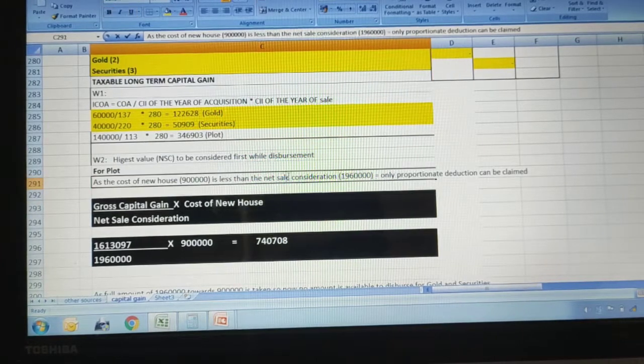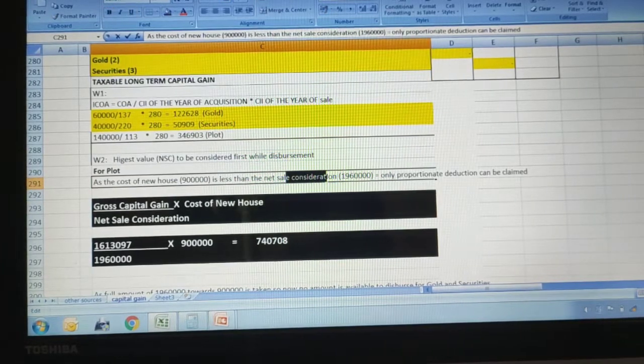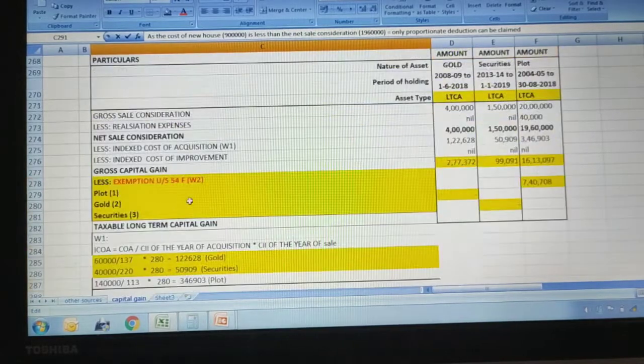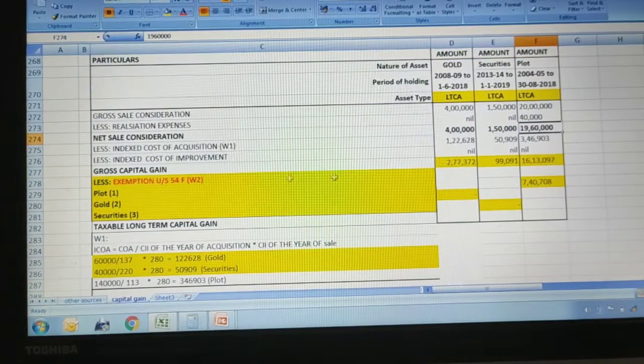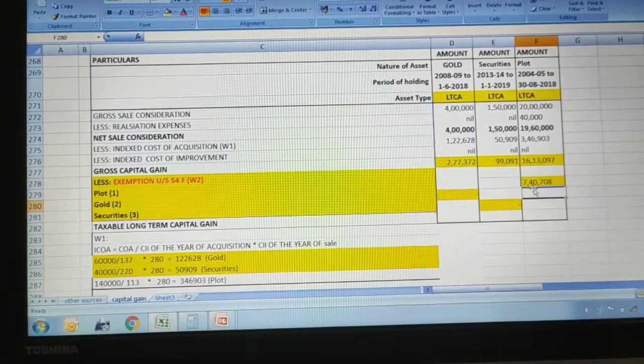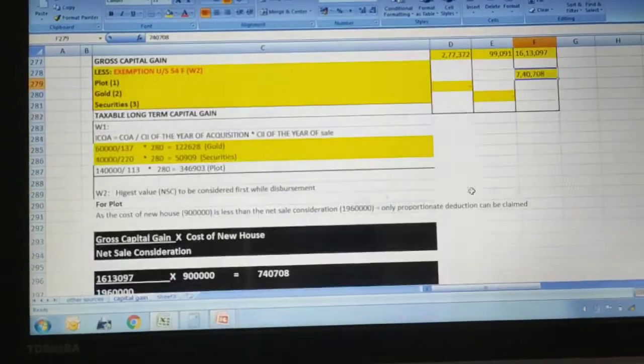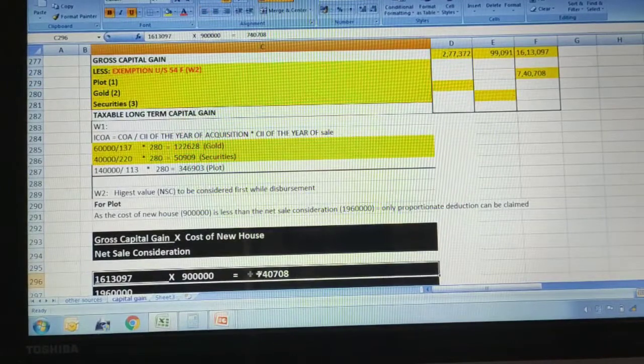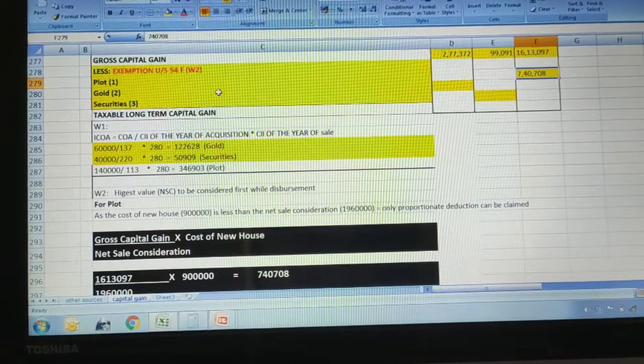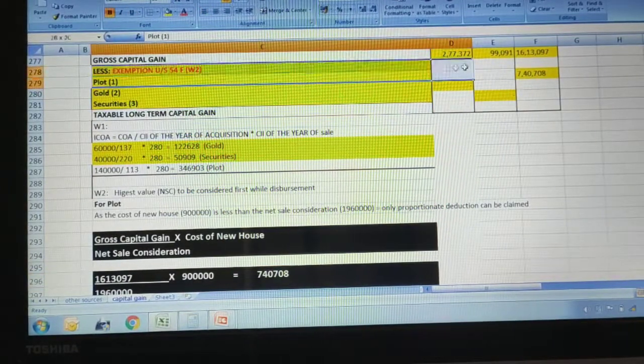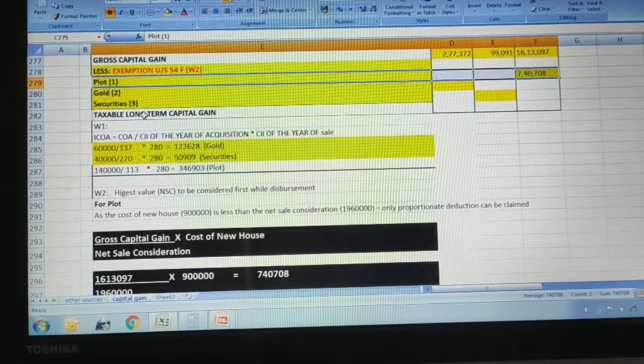If suppose the net sale consideration was less and the new house cost is more, in that case the full gross capital gain will be exempted. But here, because it is not so, we apply the formula and we got 7,40,708 as the exemption for the plot under section 54F.